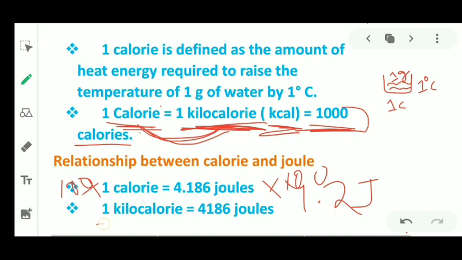So I've written 1 kilocalorie here, and if you multiply 4.186 by 1000, then we get 4186 joules. Clear?